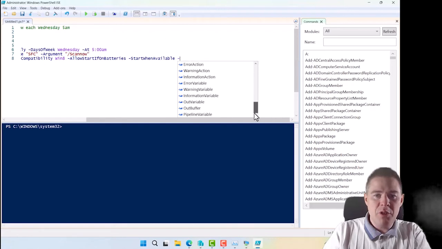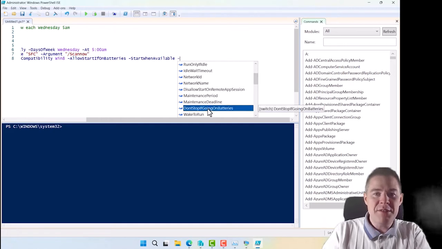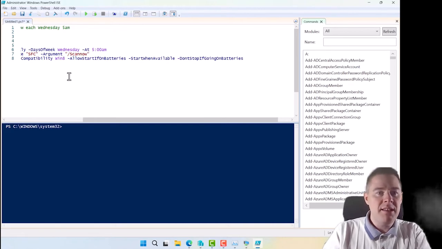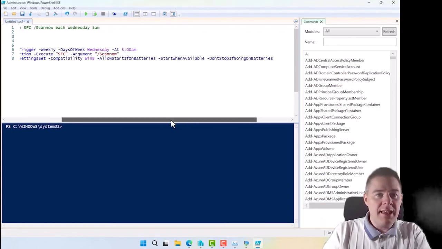I thought there was one more I wanted. Let me go through. Disallow demand. No. Delete. Disable. Hidden. Run only. No. Network. Disallow. Maintenance period. Maintenance deadline. Don't stop if going on batteries. Yeah, let's do that. There's no need to stop it. So that's pretty good. Actually, I forgot, but I think it's not too late.